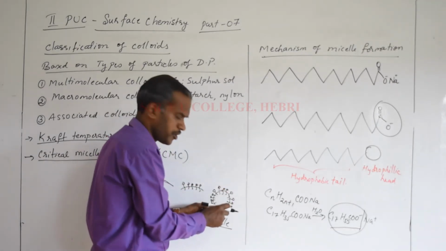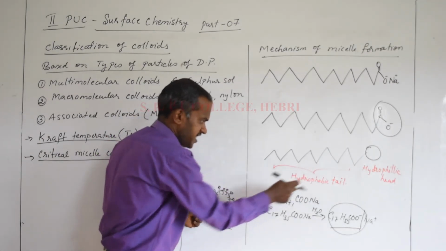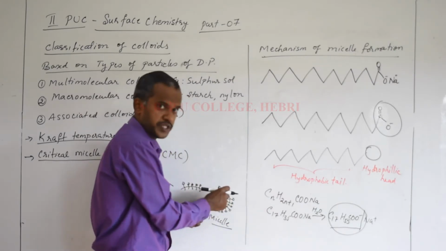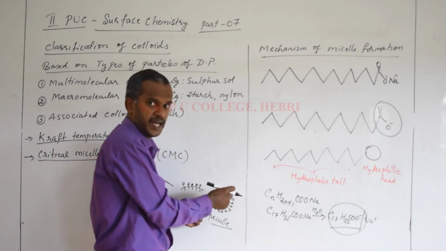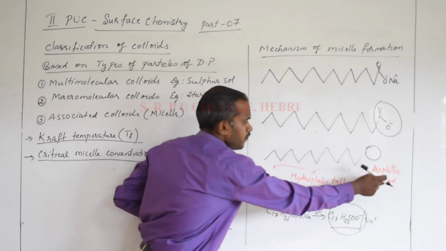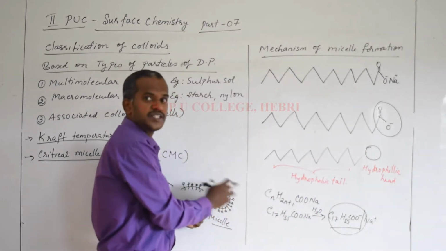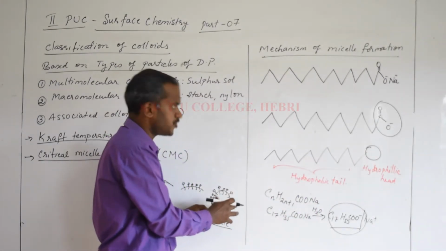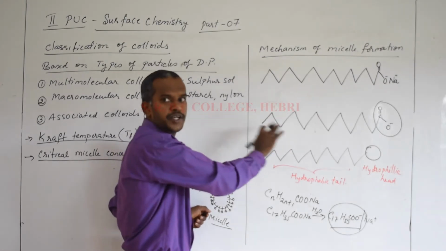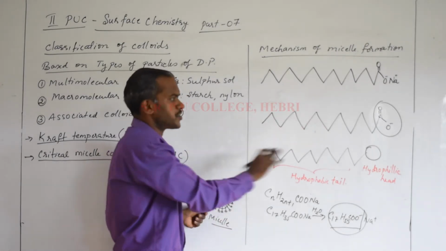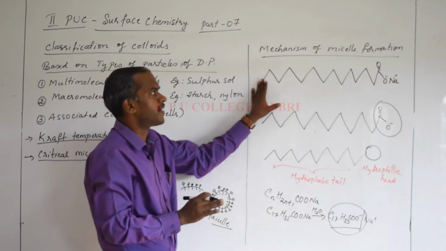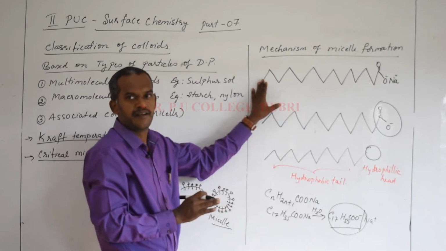In this micelle, what you understood is that the hydrophobic tail is getting attached to the grease content because that organic matter will have an affinity, whereas the hydrophilic head is on the surface, getting adsorbed, and then when you pour water it is getting separated, it is getting washed away. Okay, that's all about the mechanism of micelle formation and cleansing action of soap.